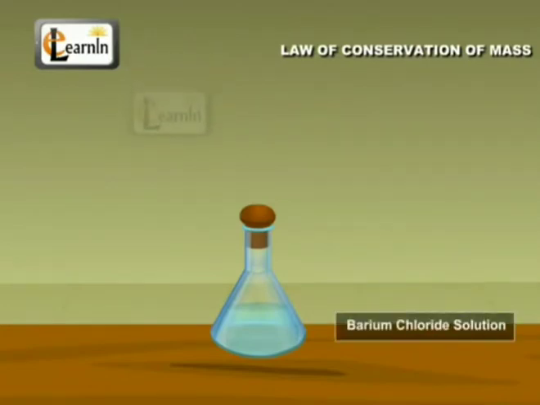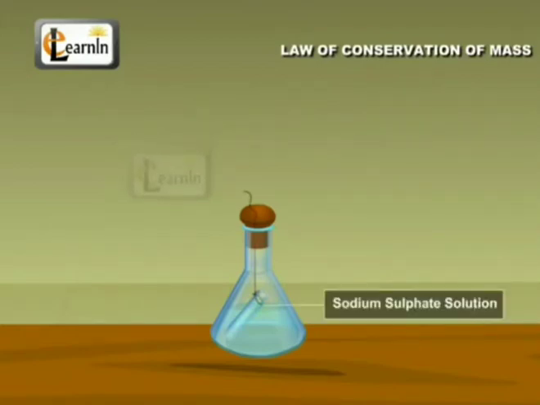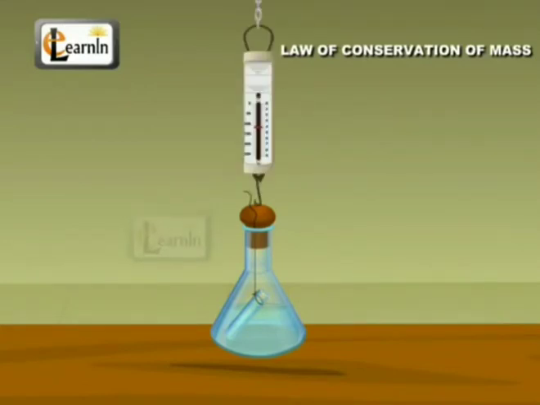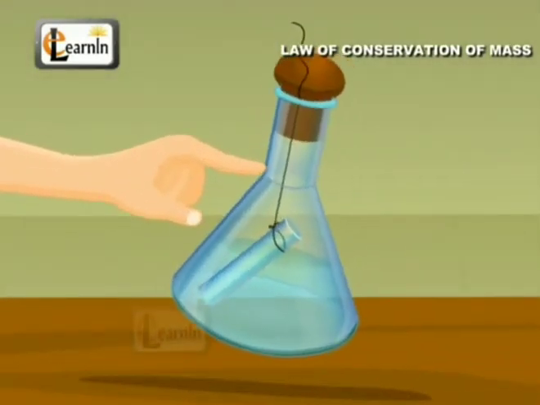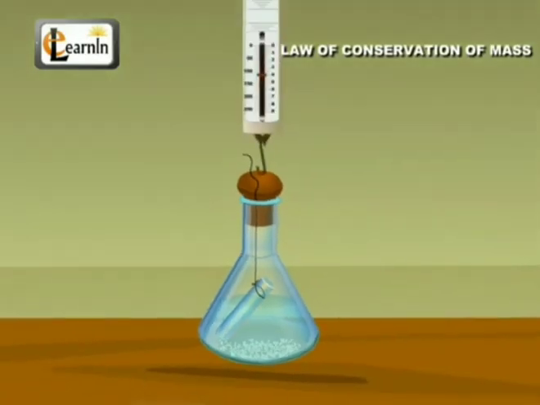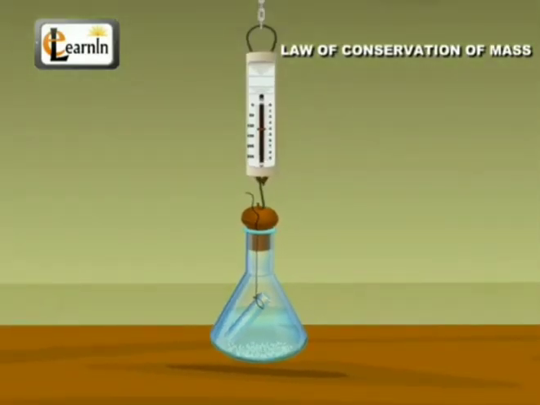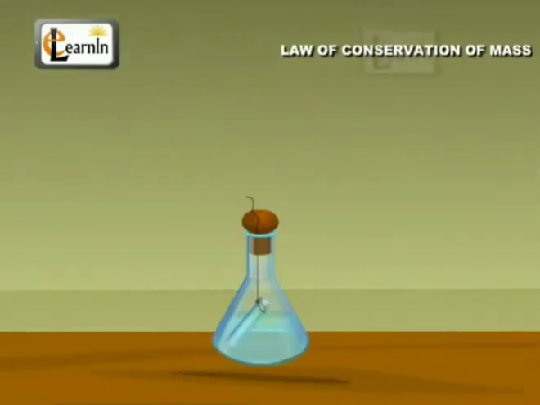So here you will take a conical flask, and first you take 5 milliliters of sodium sulfate solution in that conical flask. After that, 5 milliliters of barium chloride solution is taken in a test tube. You have to hang this test tube in the flask carefully so that the two solutions, sodium sulfate and barium chloride, do not mix with each other. Then you put a cork on it and weigh it.